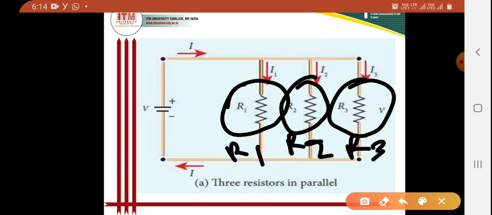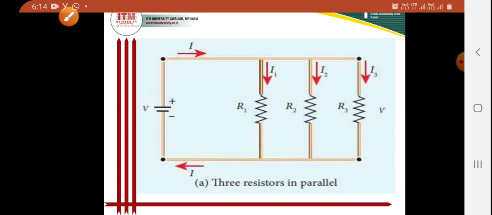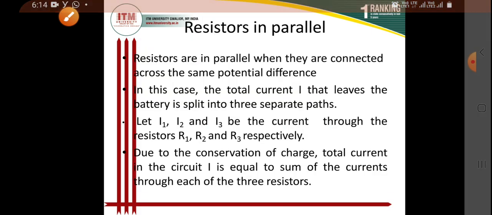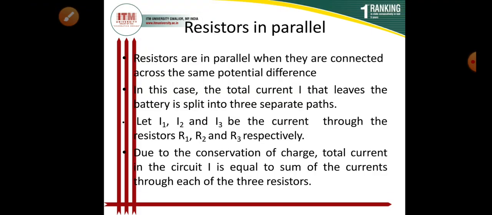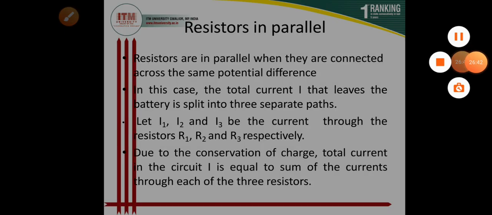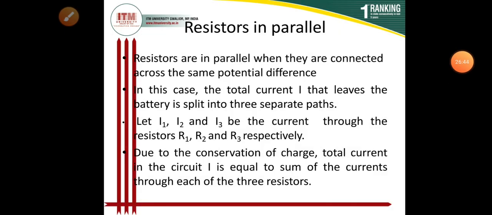When I'm talking about a parallel connection, the meaning is that all the resistors are connected across the same potential difference.